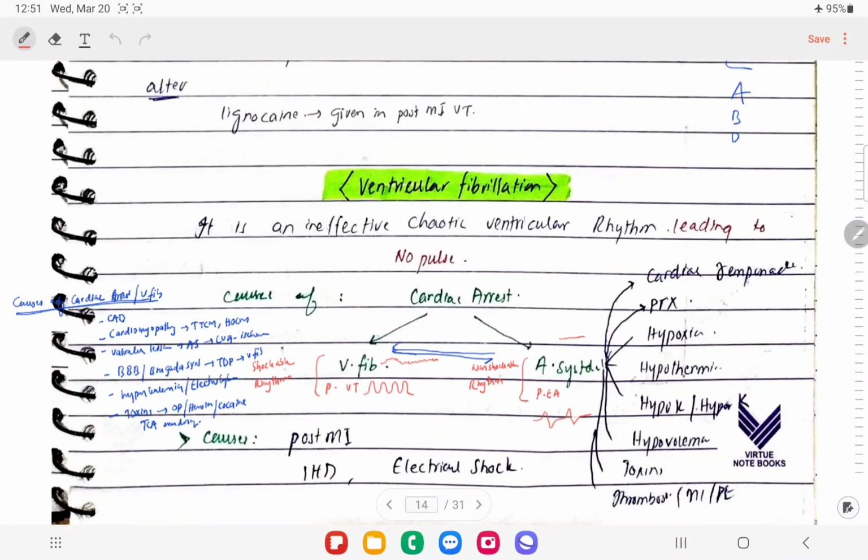Bismillahirrahmanirrahim. So after ventricular tachycardia, let's talk about ventricular fibrillation, right? So basically, ventricular fibrillation is an ineffective chaotic ventricular rhythm and it leads to no pulse, right? Ventricular fibrillation is one of the important causes of cardiac arrest, right? So we'll have some of the causes of cardiac arrest.